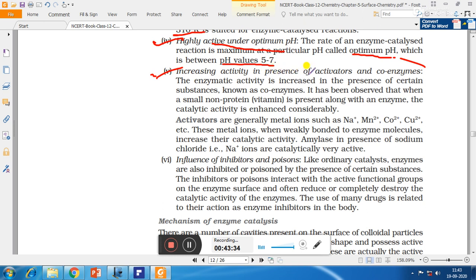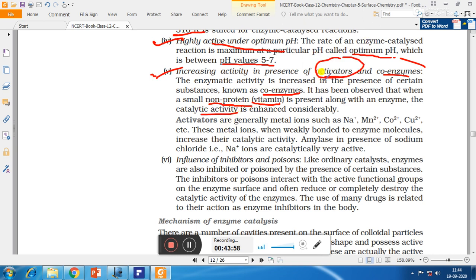Increasing the activity of enzyme in the presence of activators and coenzymes. The activity of enzyme can be increased in the presence of certain substances known as coenzymes. Generally, coenzymes are non-protein part known as vitamins. So when vitamins are present along with enzyme, they increase the activity of enzyme.